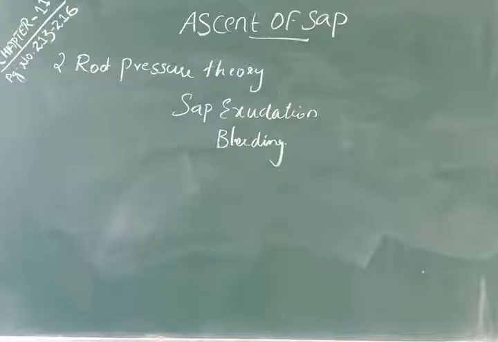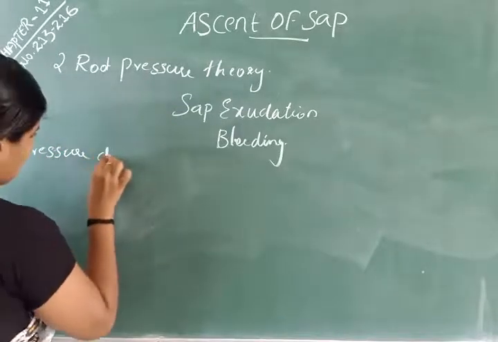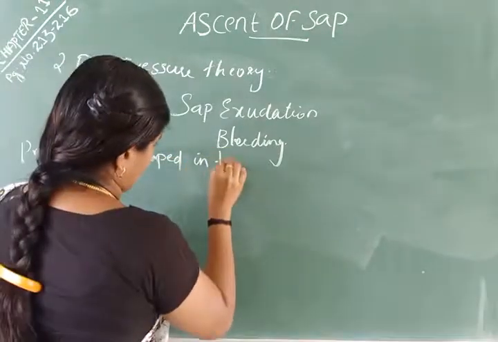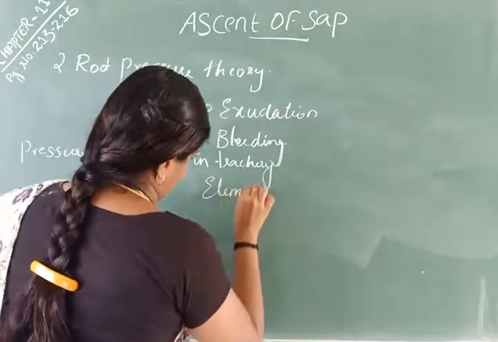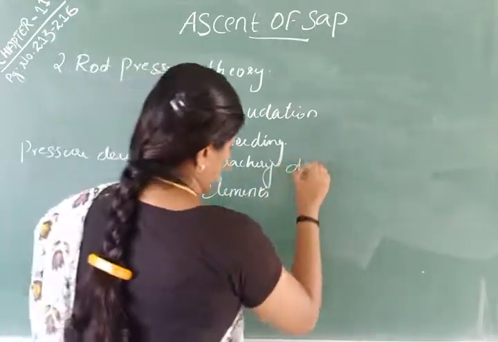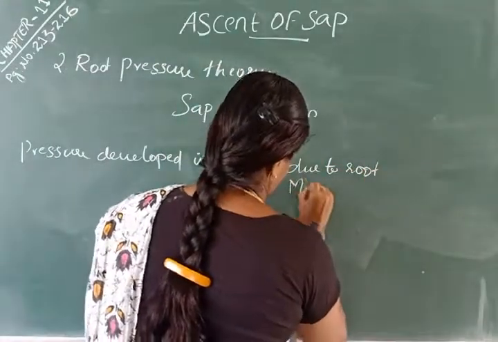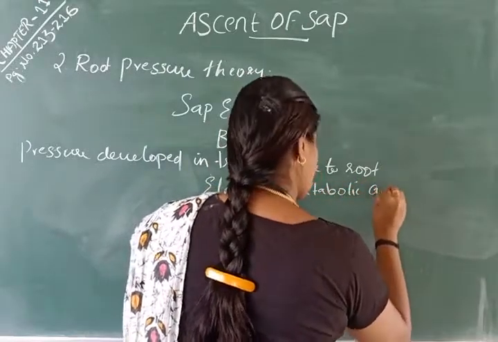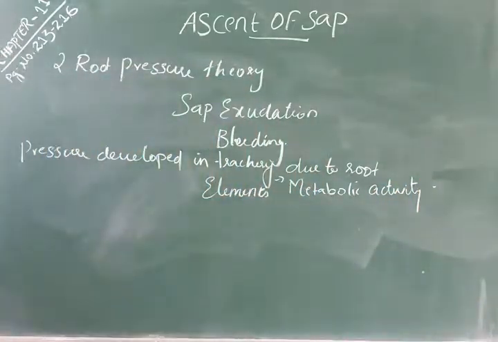So, pressure developed in the xylem as a result of the metabolic activity of the root. Okay, this is root pressure.